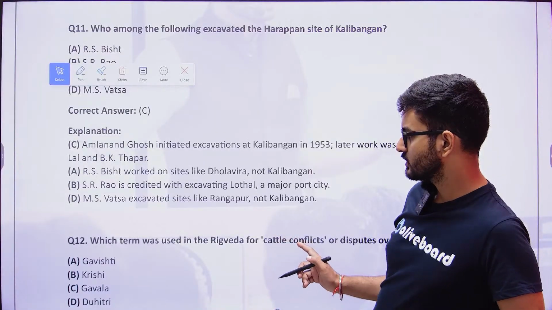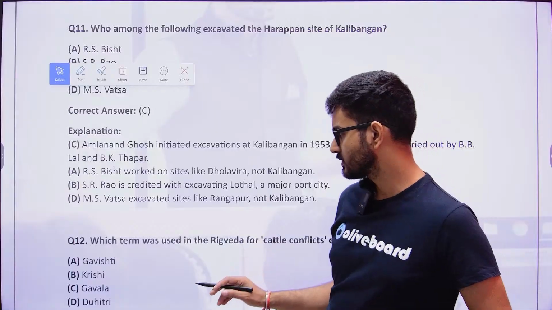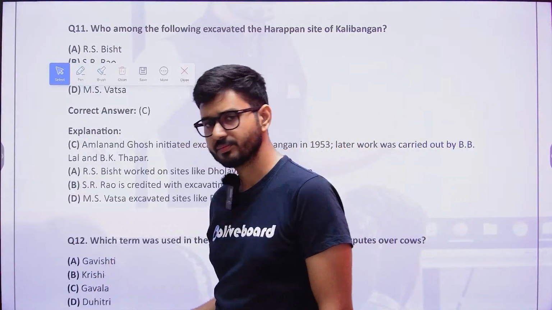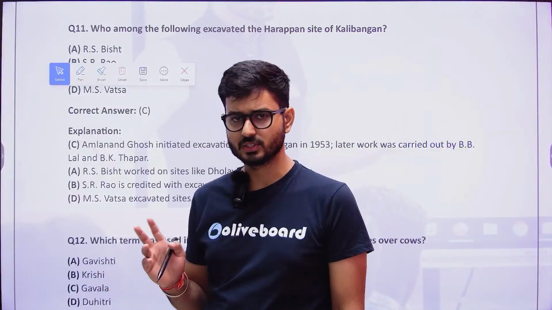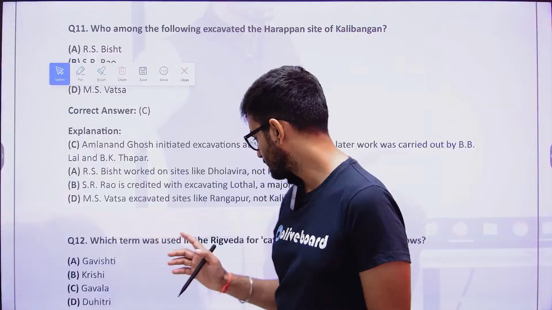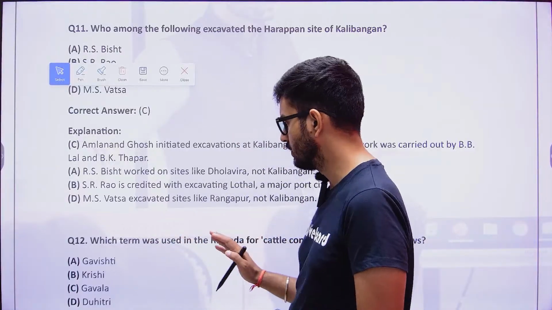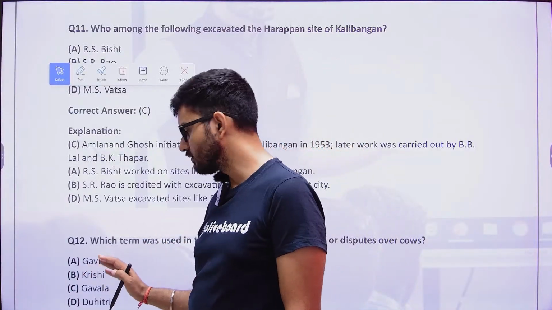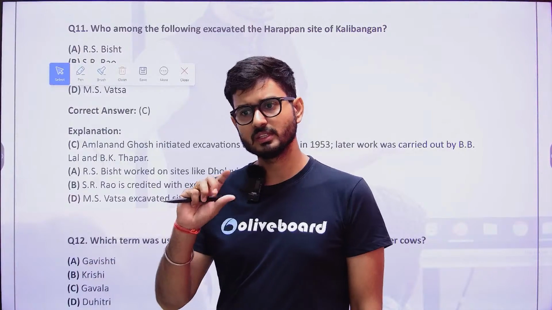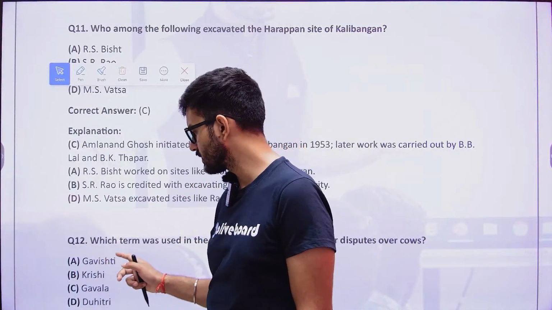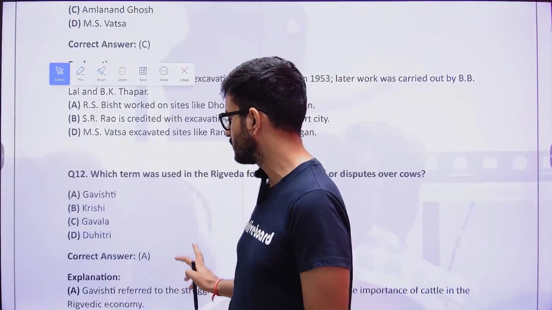What do we understand by cattle conflicts? Here you need to just go with the words, which sound a bit negative because they are talking about conflicts. So Gavala, Krishi, Gavishti. A negative context you are getting with the word Gavishti. So the answer here is going to be Gavishti.